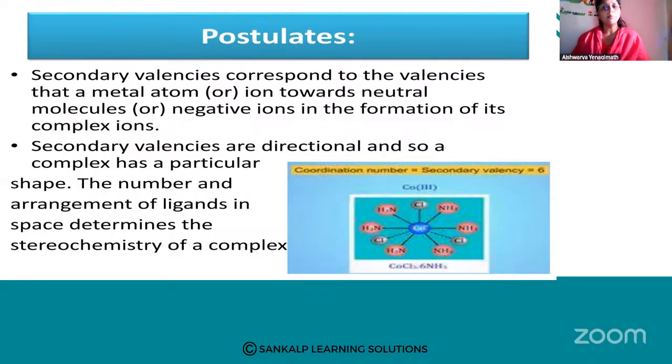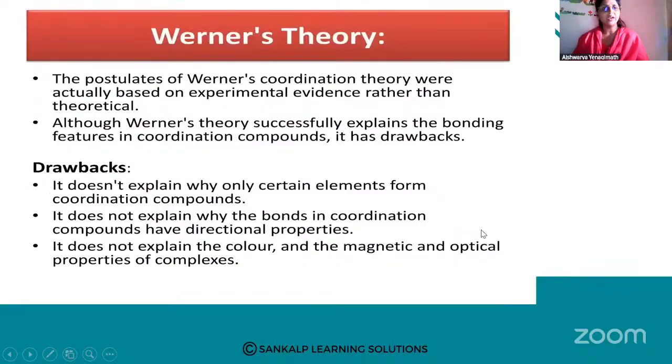The number and arrangement of the ligands in space determines the stereochemistry of the complex. So here you can see coordination number is nothing but secondary valency, and in this particular example secondary valency is 6 because 6 NH3 molecules are coordinated here. The postulates of Werner's coordination theory were actually based on experimental evidence, on certain experiments which were done by Werner.